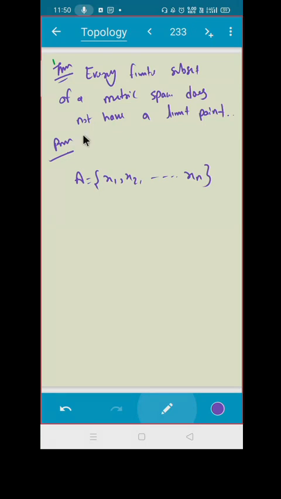You are having A which is a subset of X. What do you think? Think about it. It is quite easy. Try to draw a graph. I have already done that.